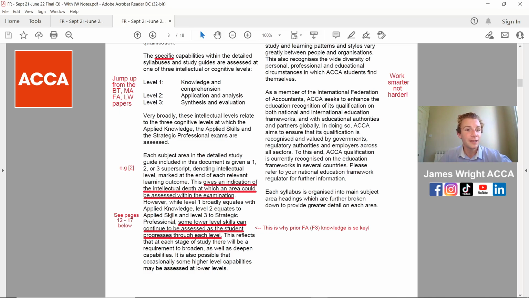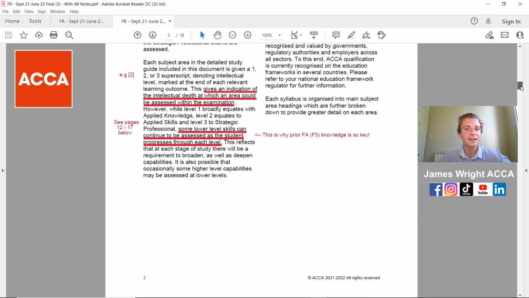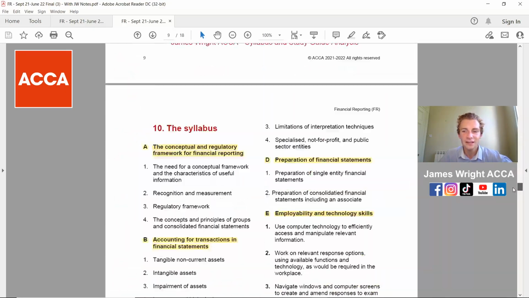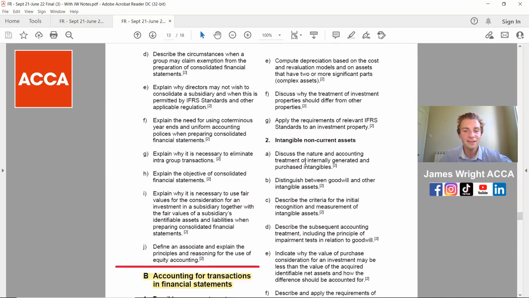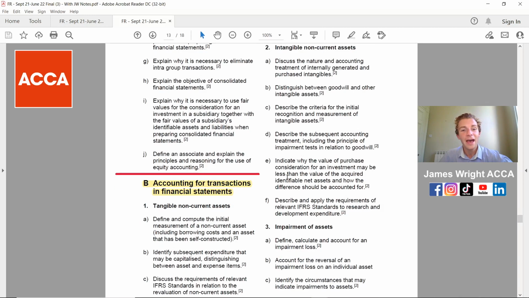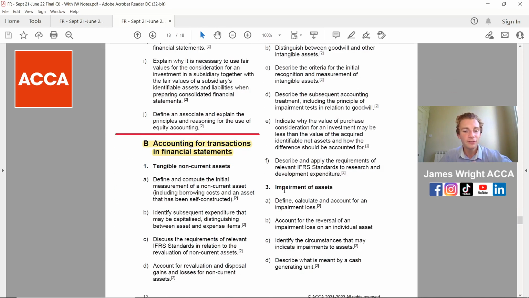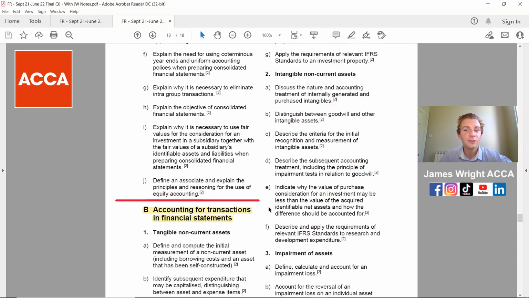Now, in this document, it has sort of levels 1, 2, and 3. And I've noted it down here, for example, on number 2. But what you should go to is just scroll down to the detailed study guide, pages 12 to 17. And this takes you through all of the details within the actual syllabus. But what it's referring to there is, can you see the little 2s? If I maybe just highlight one on there. There you go. So that's the 2 in terms of the level of detail.